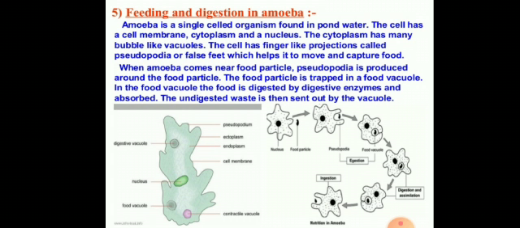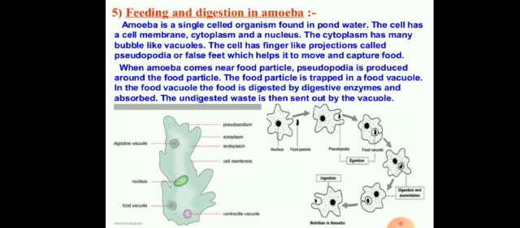It is also known as false feet, which helps it to move and capture food. When amoeba comes near the food particles, pseudopodia are produced around the food particle. The food particle is trapped in a food vacuole, and in the food vacuole, the food is digested by digestive enzymes and absorbed.